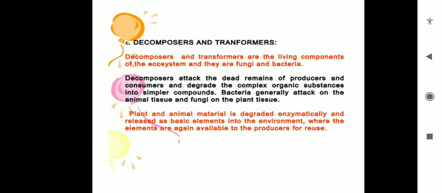Then there are the two components of our ecosystem, biotic and abiotic.